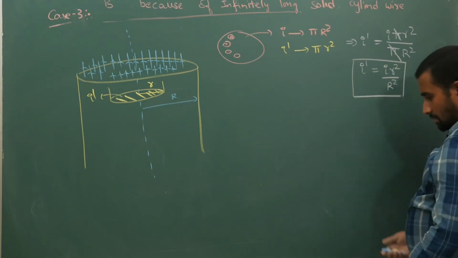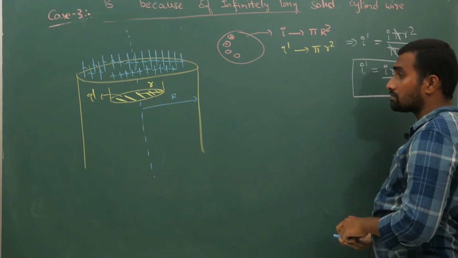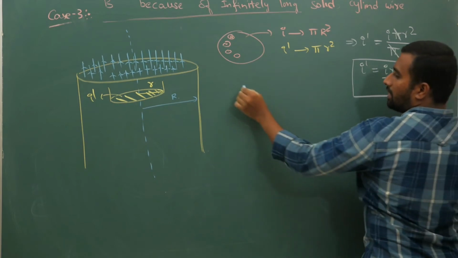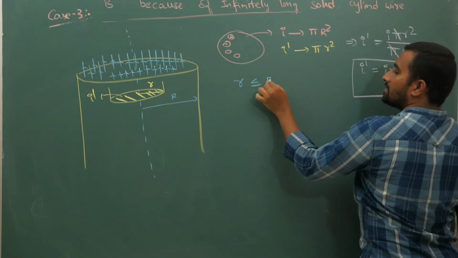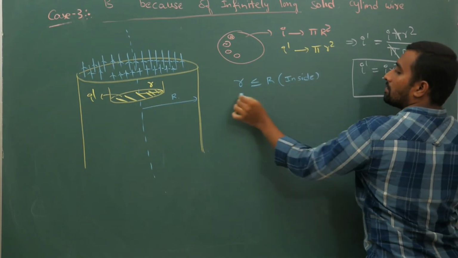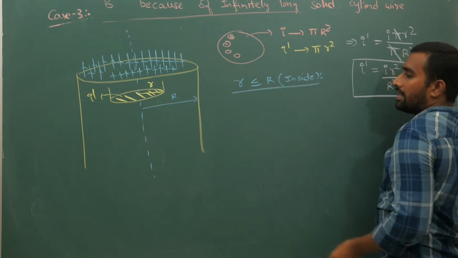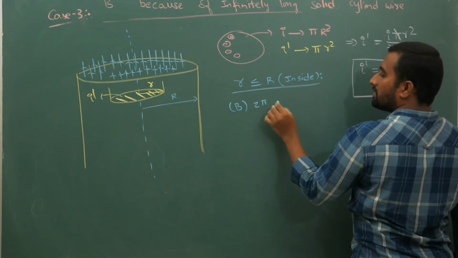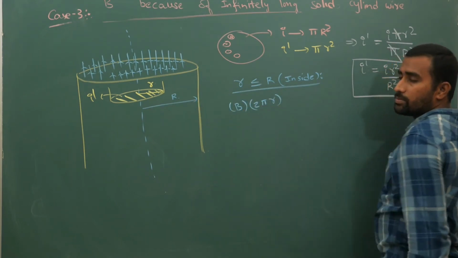Now if you try to calculate for r less than R, that is for an inside point, the magnetic field is B times your total length of loop, which is small r, 2 pi small r.